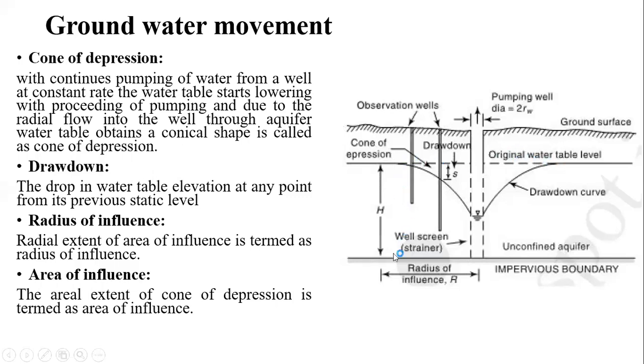This particular area is nothing but the area of influence. Those are the basic terms which are required in the further derivation part and the numericals. Okay, this is about the basic terminologies related to the groundwater movement, that is cone of depression, drawdown, radius of influence, and area of influence.